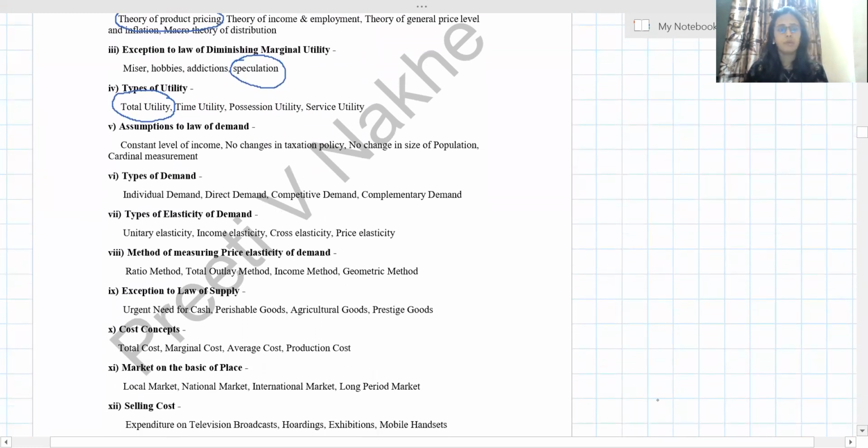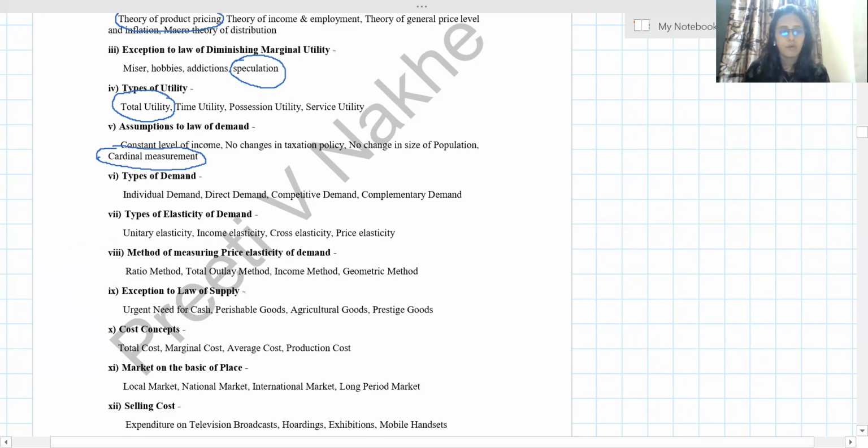Assumptions to the law of demand. We know the assumptions: constant level of income, yes; no change in taxation, yes; no change in size, no. Then cardinal measurement is part of the DMU, not the law of demand. So this is not an assumption. So this is the odd one out.